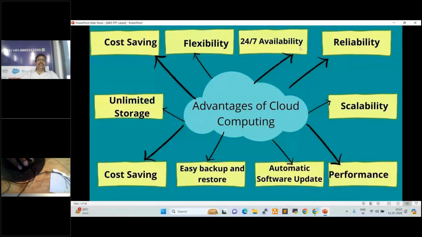Without downtime, they maintain 24 by 7, right? Whatever servers we are using in cloud, whatever applications we are hosting on cloud, those are available 24 by 7, even midnight, anytime.